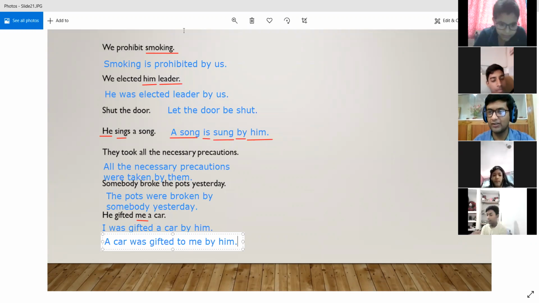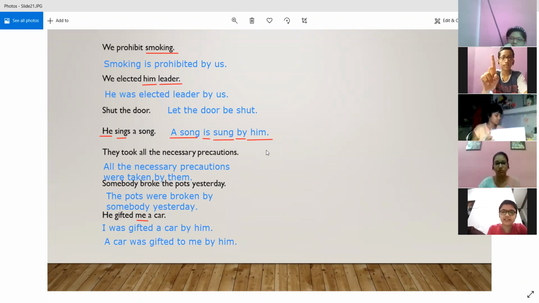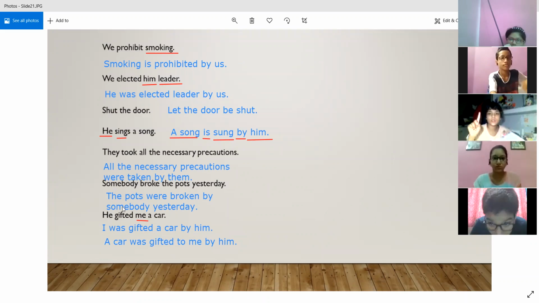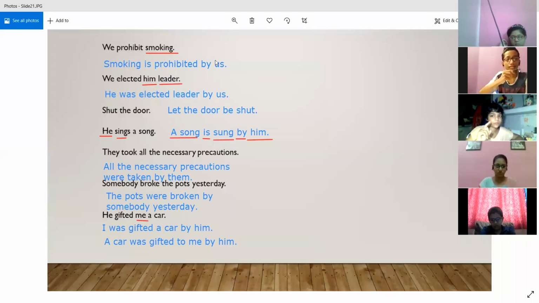All right, where is Pranjal gone? All right, Rishik wants to explain. All right, Rishik, you can explain. Sir, because there are two subjects. Gifted, how can gifted be a subject, Rishik? Gifted is the verb. Yes, all right. So basically, we have two objects present.